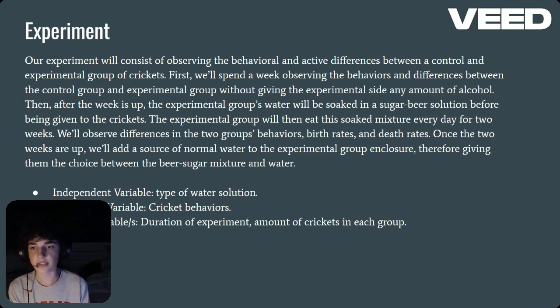We'll observe differences in the two groups' behaviors, birth rates, and death rates, also eating and drinking rates. Once the 2 weeks are up, we'll add a source of normal water to the experimental group enclosure, therefore giving them the choice between the beer sugar mixture and the water. The independent variable is the type of water solution, the dependent variable is the cricket behaviors, and the control variables are the duration of the experiment and the amount of crickets in each group.